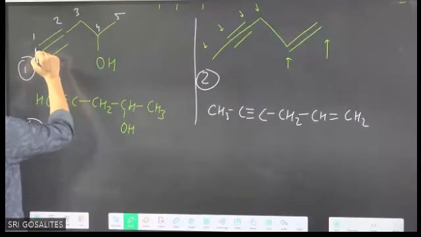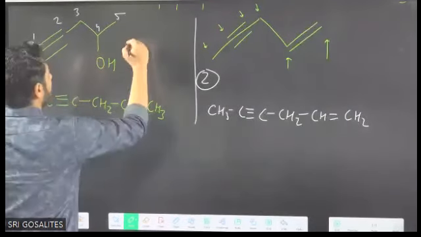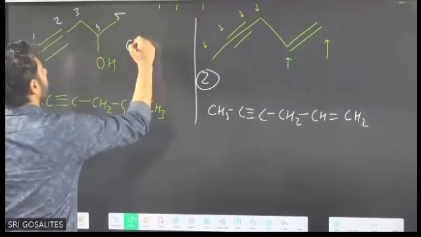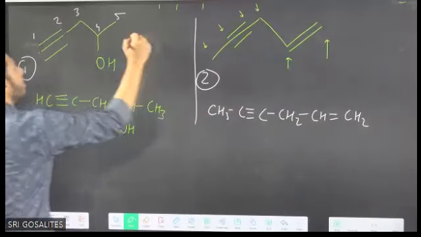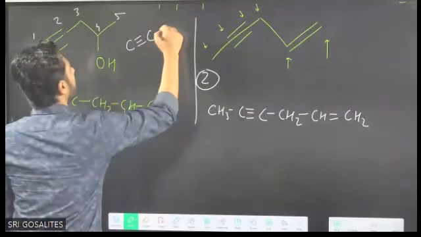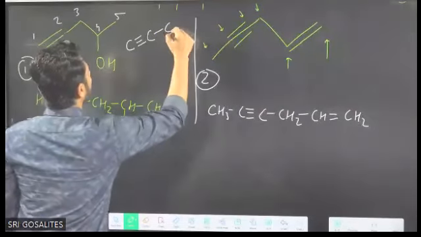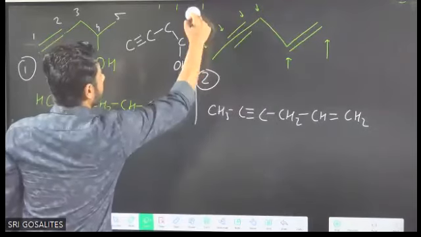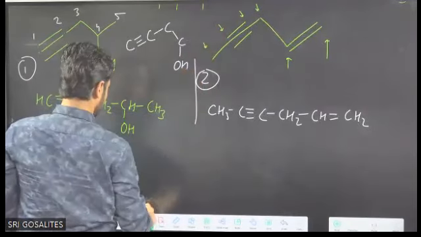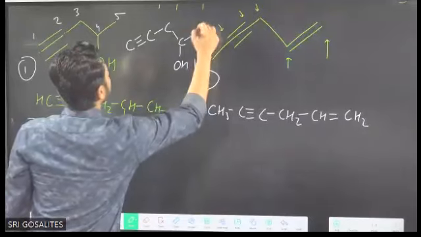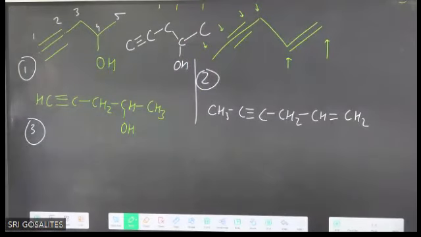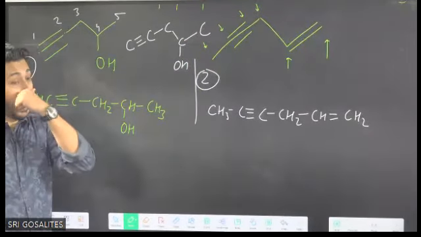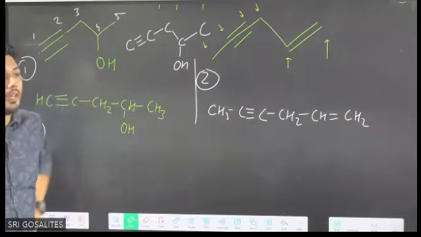Starting point is carbon in this manner. If you have a doubt in the first one, this is carbon triple bond, another carbon second, further carbon CH2, further carbon with OH. That is the structure. Anything is possible.